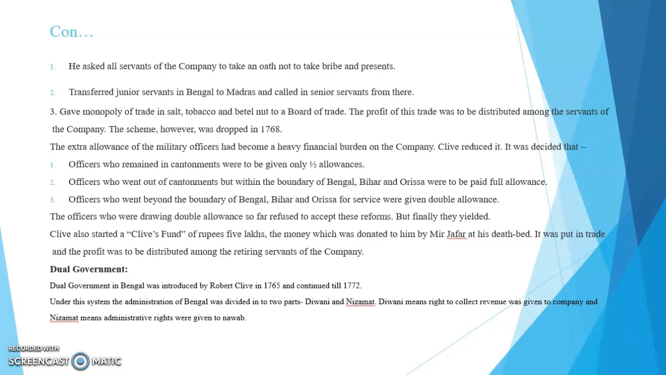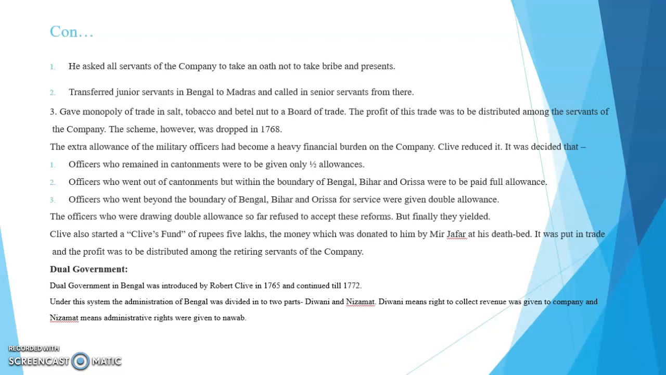Clive also started Clive's fund of rupees 5 lakhs, the money which was donated to him by Mir Jafar at his deathbed. It was put in trade and the profit was to be distributed among the retiring servants of the company. Then Clive's dual government.